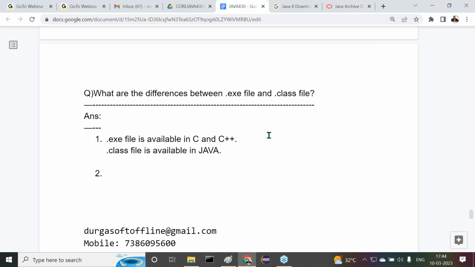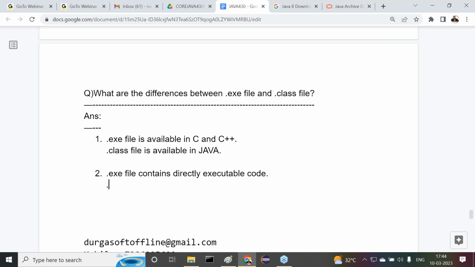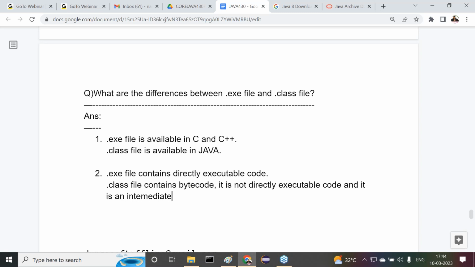Point number two, observe carefully what .exe file contains actually. .exe file contains directly executable code, that is directly native code. But .class file contains what code? Bytecode. It is not directly executable code, and it is an intermediate code. Right, so it is not directly executable code.